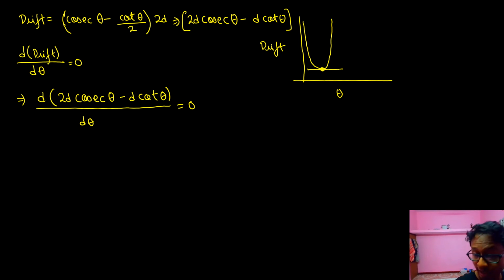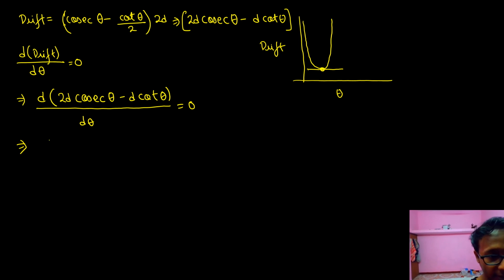In physics, whenever maximum or minimum is asked, always differentiate and make it equal to 0. So if you have to minimize the drift with respect to theta, somehow make an equation between drift and theta, differentiate and make it equal to 0. Even if maximum is asked, differentiate and make it equal to 0. Even if minimum is asked, differentiate and make it equal to 0.